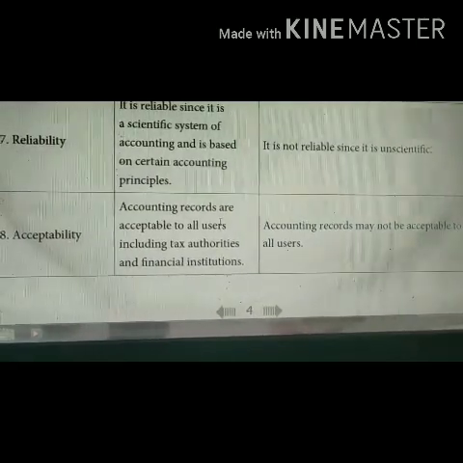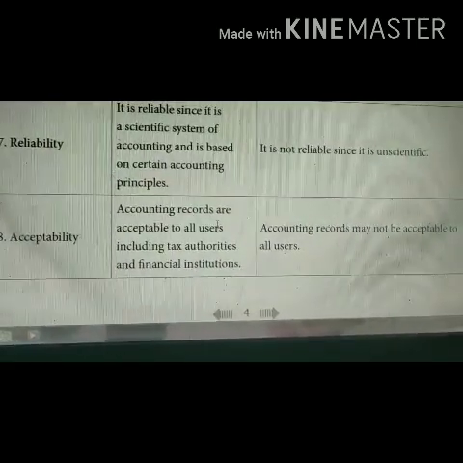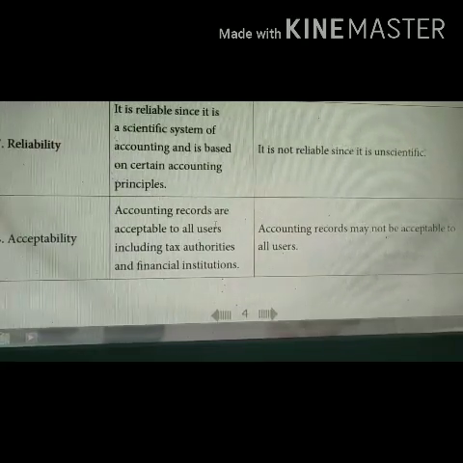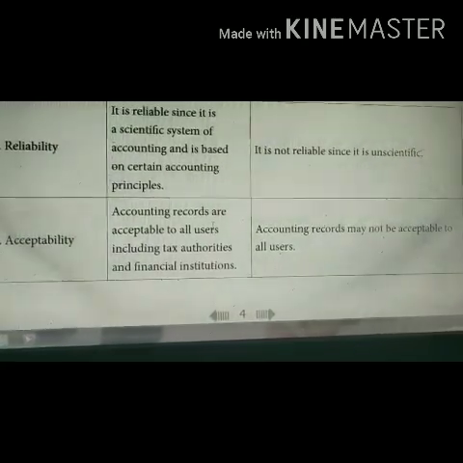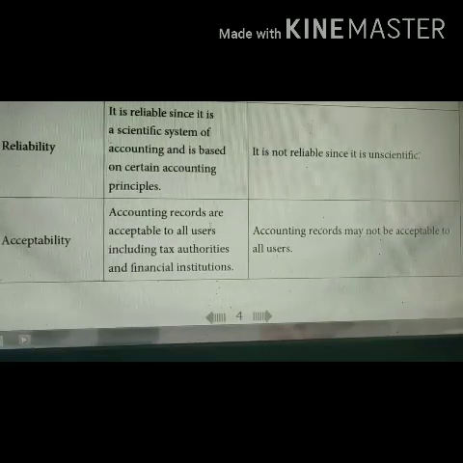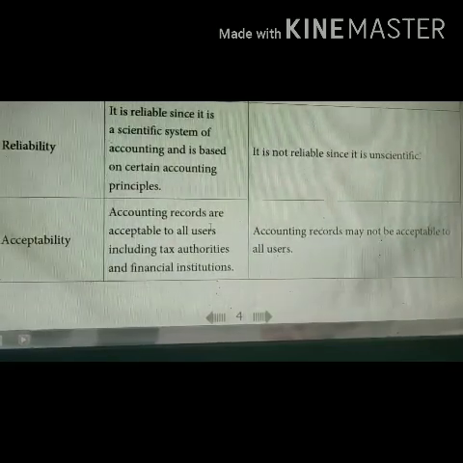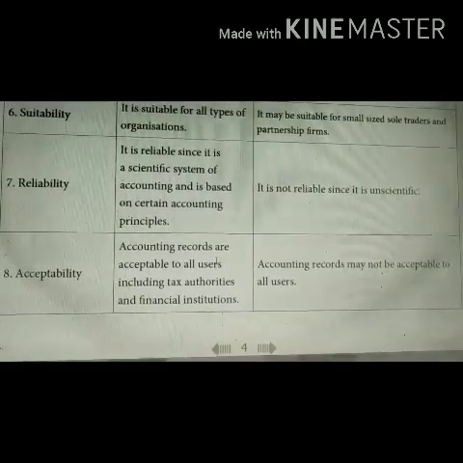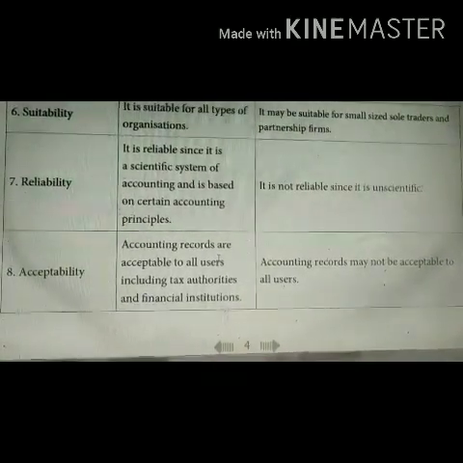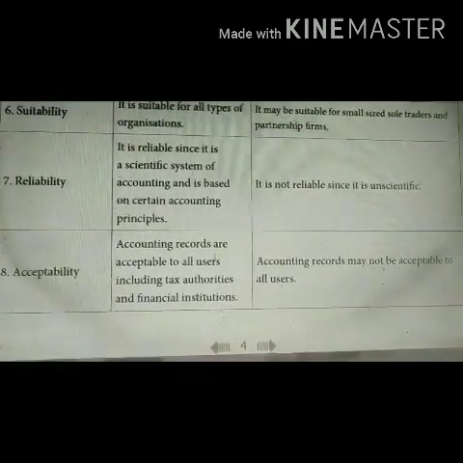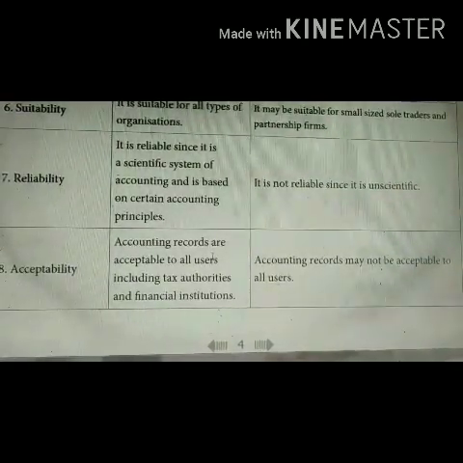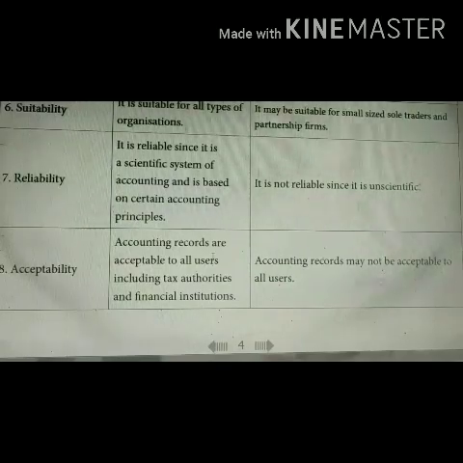Acceptability. Accounting records under the double entry system are acceptable to all users, including the tax authorities, financial institutions, even government or any other legal authorities. They may accept the books which are maintained under the double entry system of bookkeeping. Whereas accounting records which are maintained by the single entry system may not be acceptable to all users.